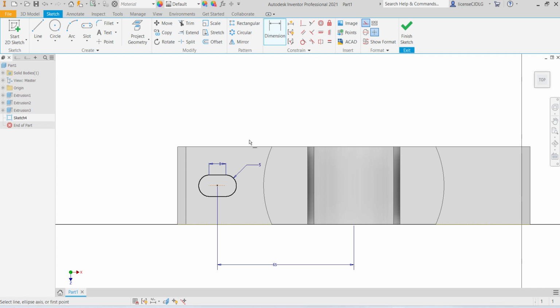Select horizontal constraint. So sketch is fully constrained.